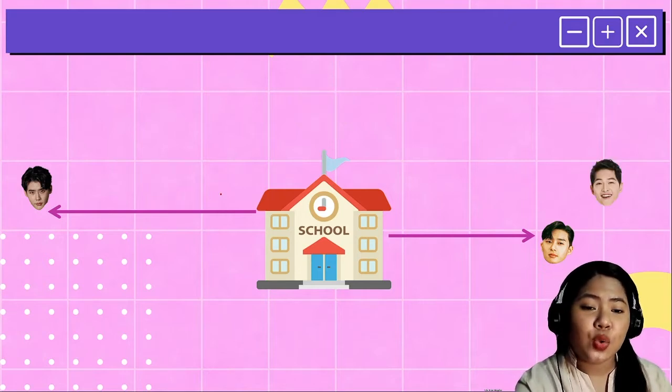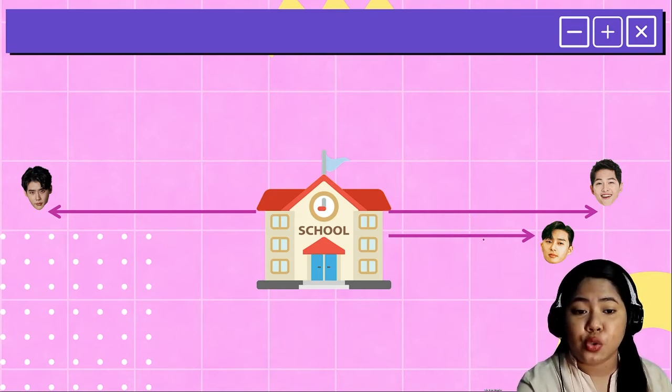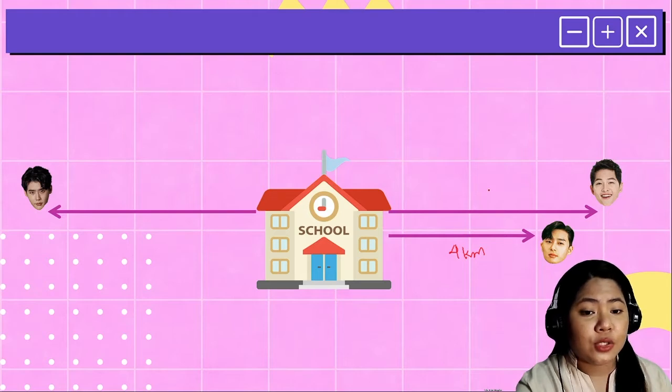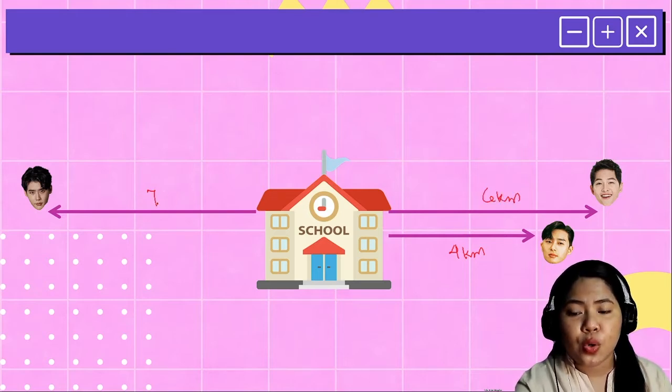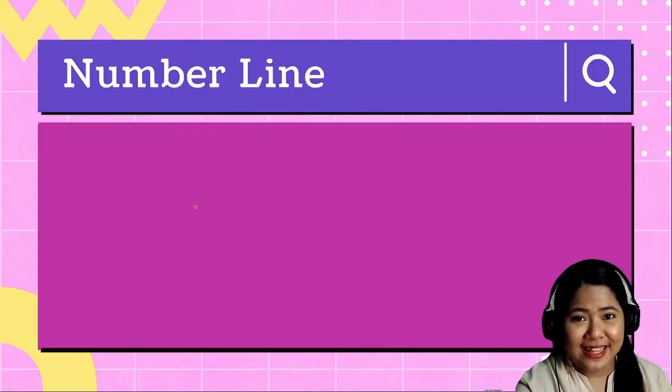And Song Joong-ki lives 2 kilometers away from Park Seo-joon. So meaning, Park Seo-joon 4 kilometers, Song Joong-ki 2 kilometers farther from Park Seo-joon, so 6 kilometers, and Lee Jong-suk 7 kilometers away from the school. If you'll realize, this situation actually represents the so-called number line.